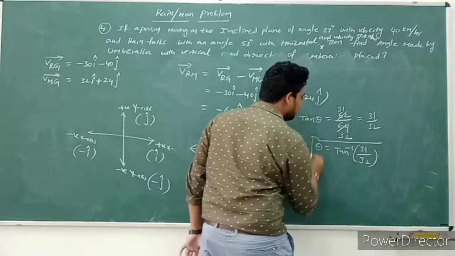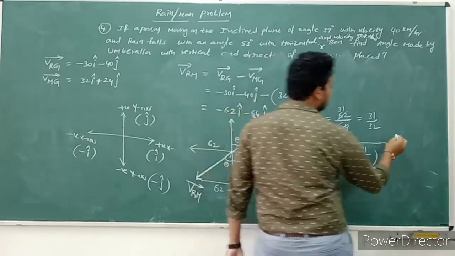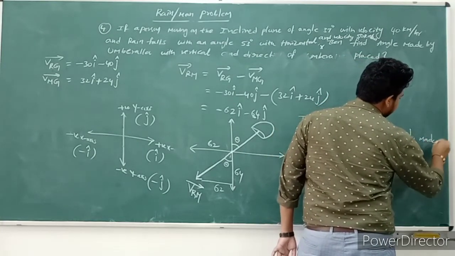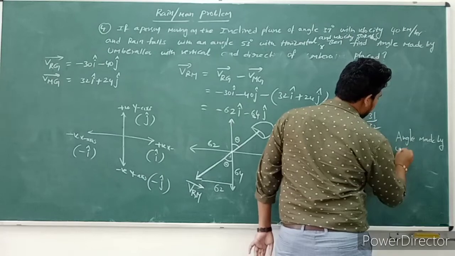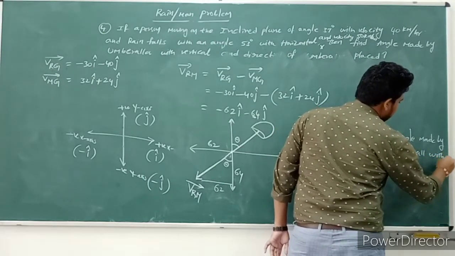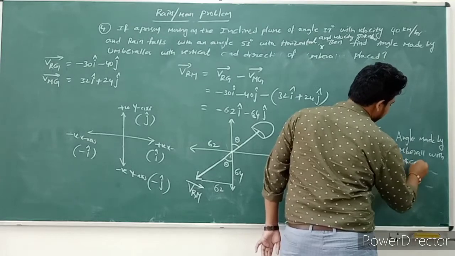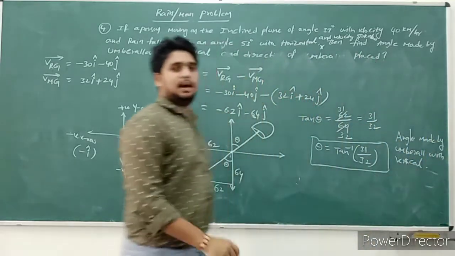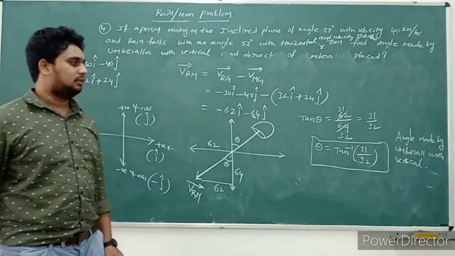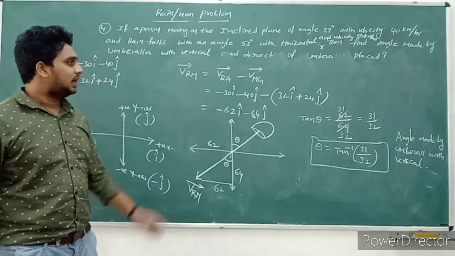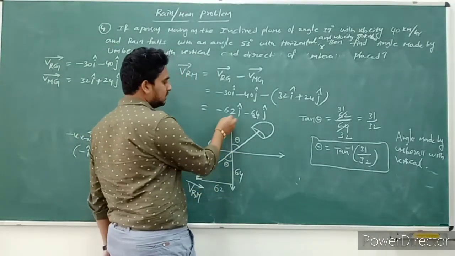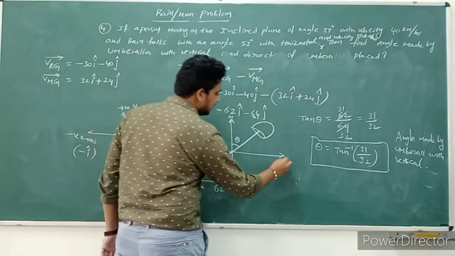This is the angle made by the umbrella with the vertical. The angle made by the umbrella with the vertical is this theta value, tan inverse of 31 by 32. As for direction, this is the north direction and this is the east direction.